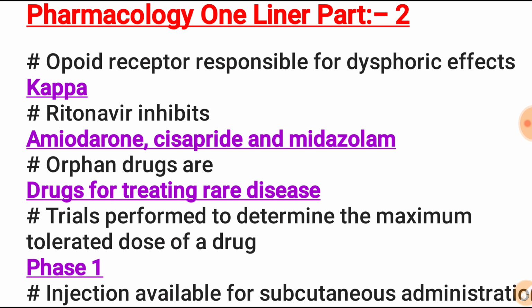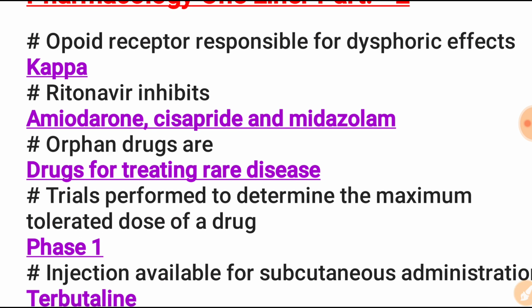Next is orphan drug, or drug for treating rare disease. An orphan drug is a drug that treats a rare disease or medical condition, like iron overload in thalassemia by deferiprone. Next, for poisoning like paracetamol, acetylcysteine is used.